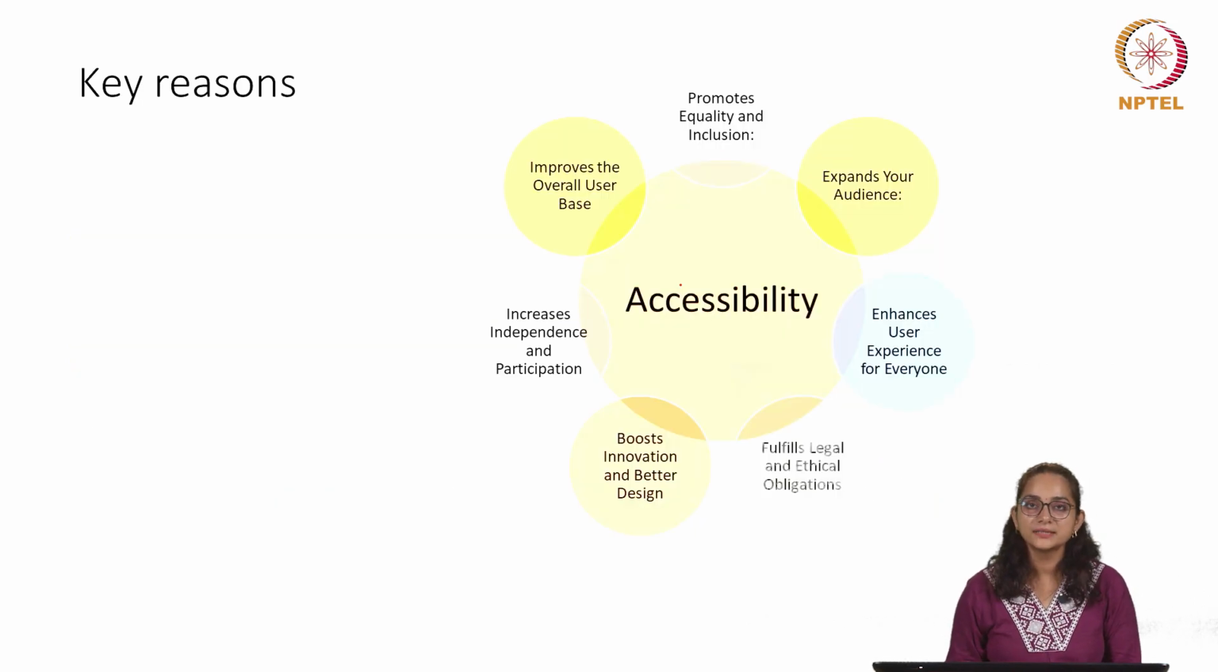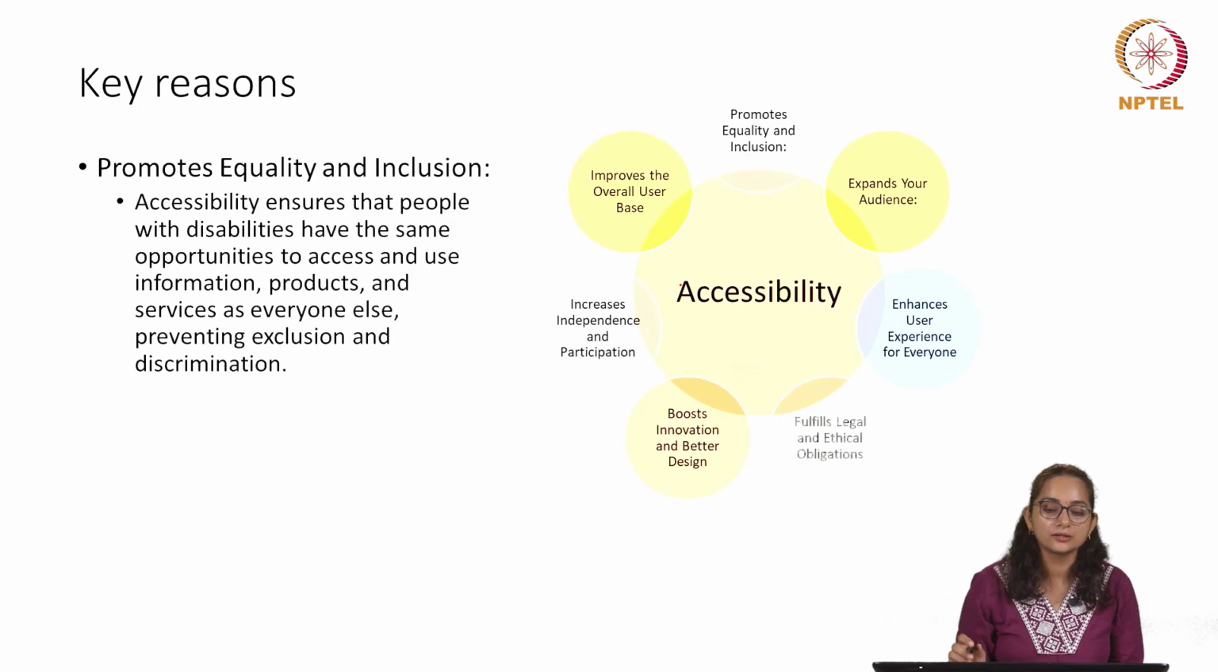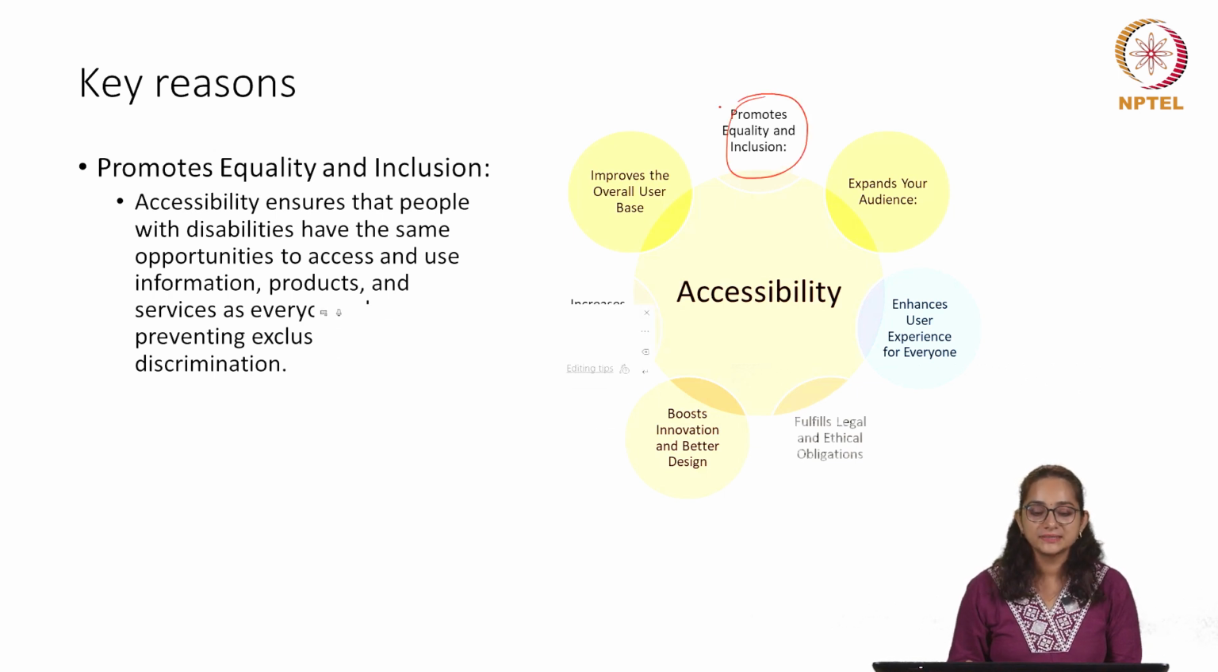Let us now try to understand the key reasons why accessibility matters. So it definitely promotes equality and inclusion, as we discussed. Accessibility ensures that people with disabilities have the same opportunity to access and use information and products that everyone else is using, and thus this prevents exclusion and discrimination as well.